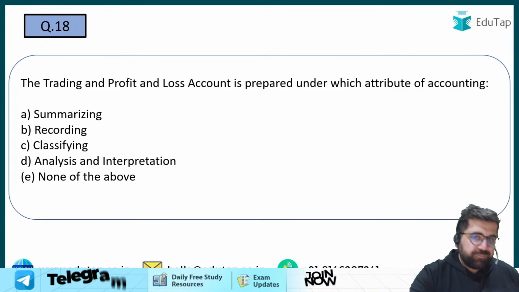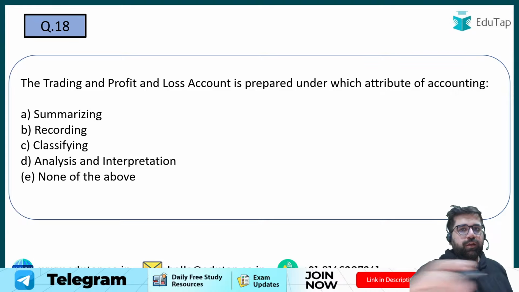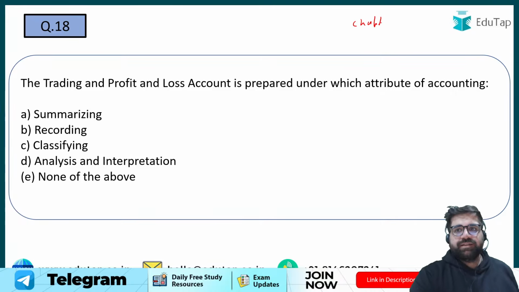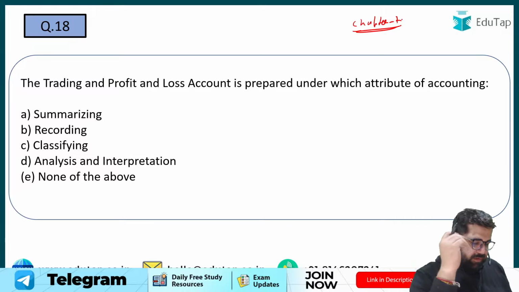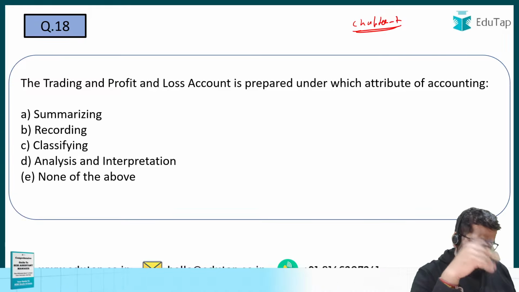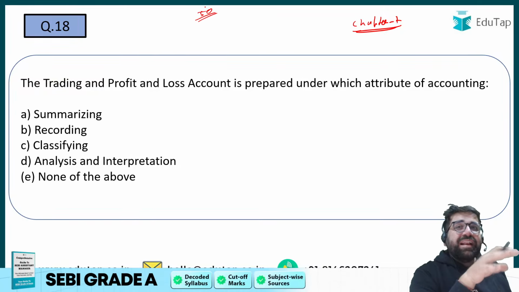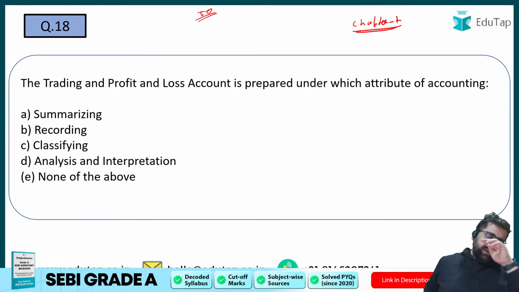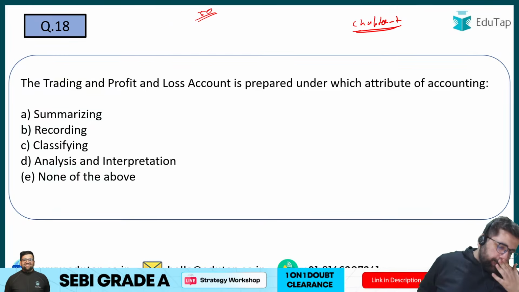Question number 18 now. Now we are moving ahead to trading profit and loss account. So this is my chapter number 7. Please try to address now. Slowly and steadily we are covering all the chapters one by one. And in 50 questions you cannot expect me to cover detailed coverage of each and every chapter. Right? So we are covering the most important topics which will test your basics only.